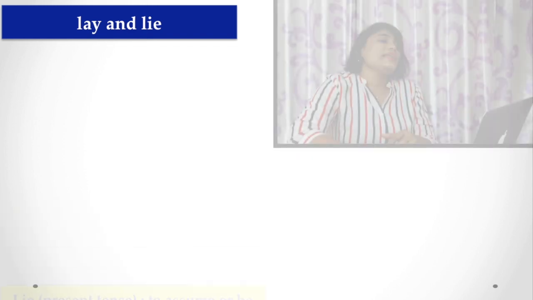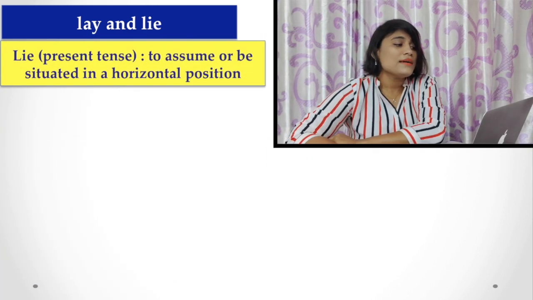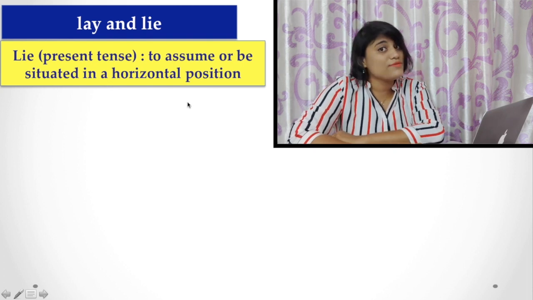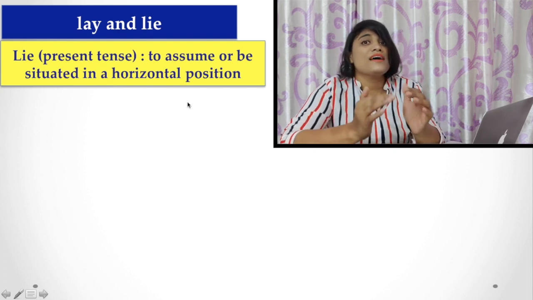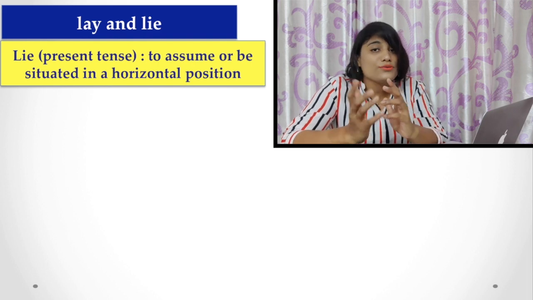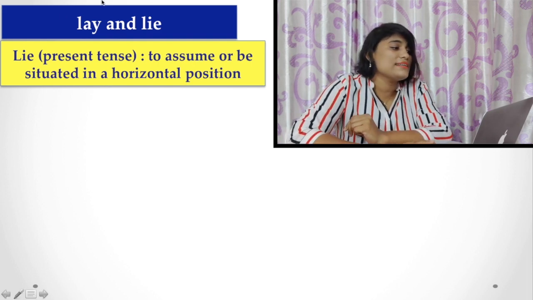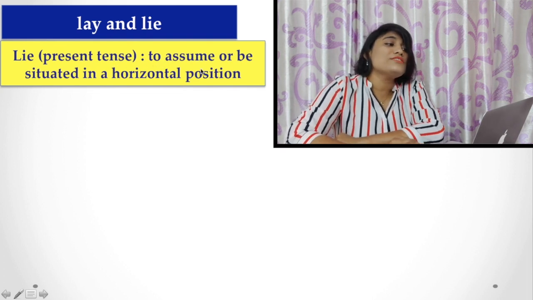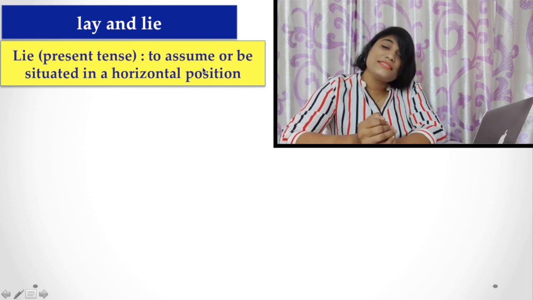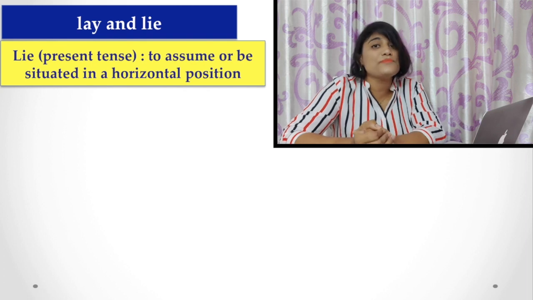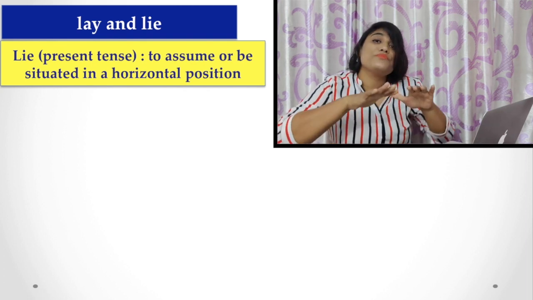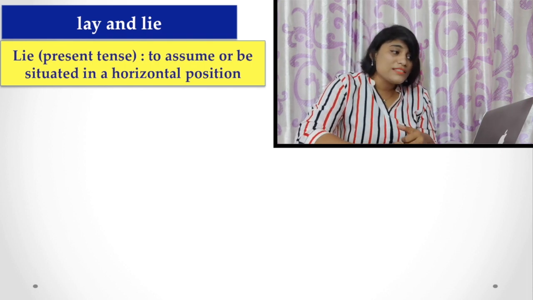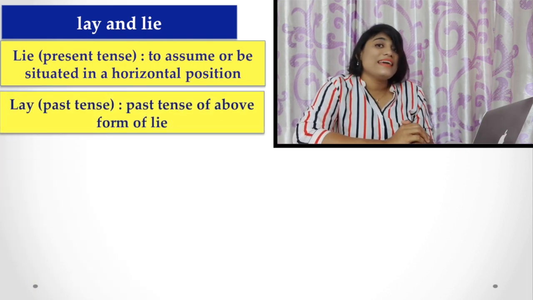First, lay and lie. As you have found, lay means to lay down or to put something, etc. Lie, in the present form, means to assume or be situated in a horizontal position, and its past form is lay.